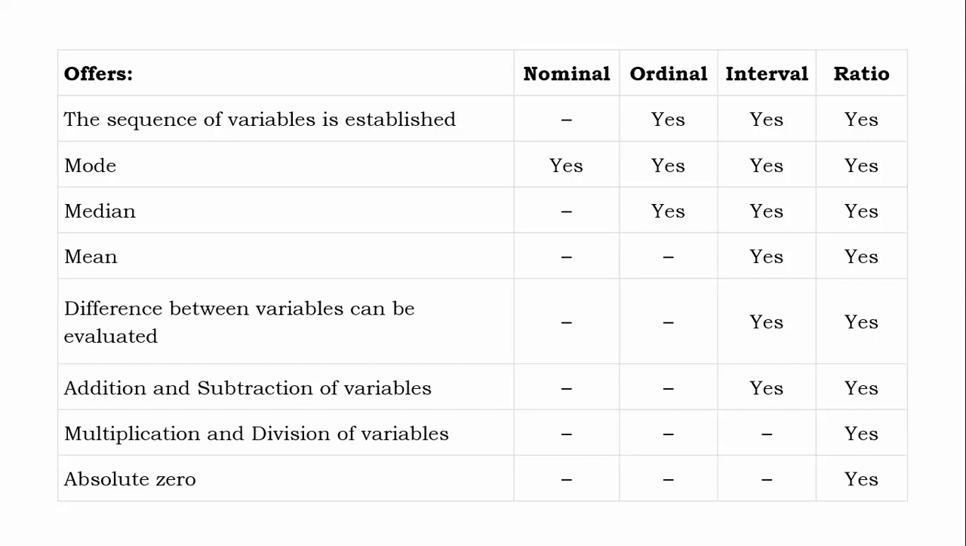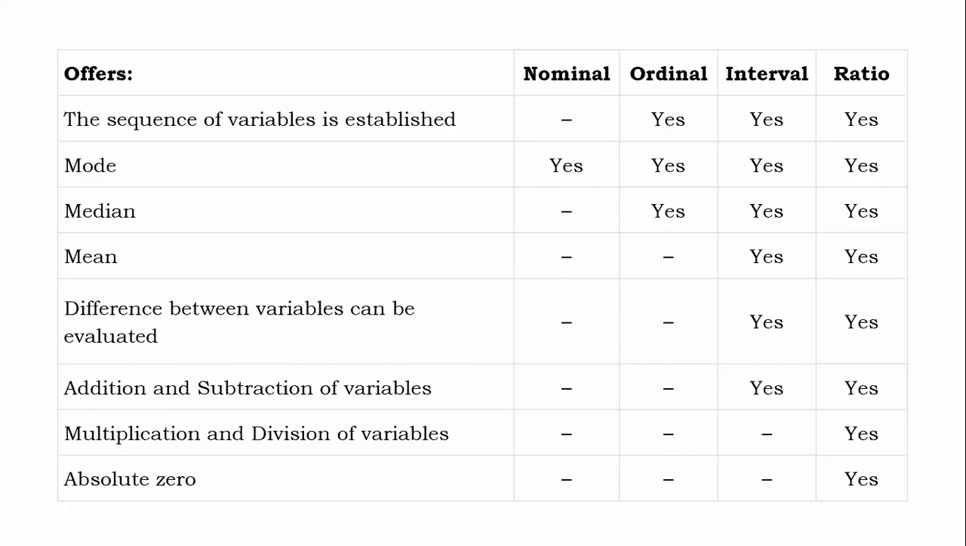Then mode, we know mode. Mode is a measure of central tendency, the most repeated observation in a data. And one beautiful characteristic of mode is that it can be found for non-numerical data also. So mode is the only thing that can be found for each of these four types of scales.